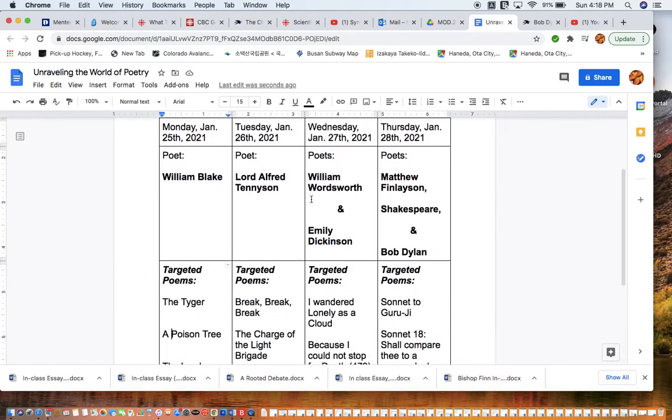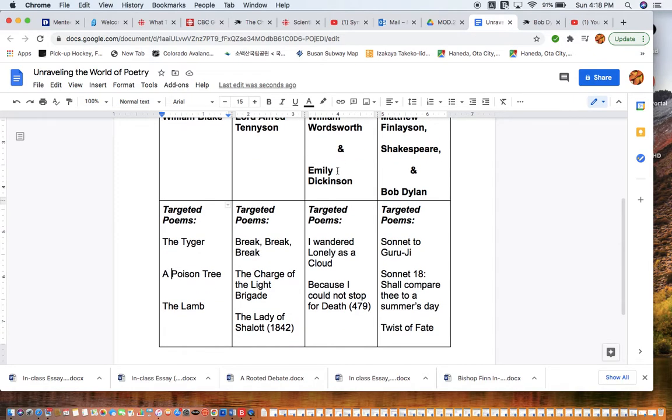On Wednesday, we move into 2 additional authors, 2 of my favorites, William Wordsworth and Emily Dickinson. She is an absolutely formidable poet. One of my absolute favorites. She's amazing. And so I've selected 2 poems here. The first one, I Wandered Lonely as a Cloud, that's Wordsworth. The second one, Because I Could Not Stop for Death, which is also called number 479. She numbered all of her poems.